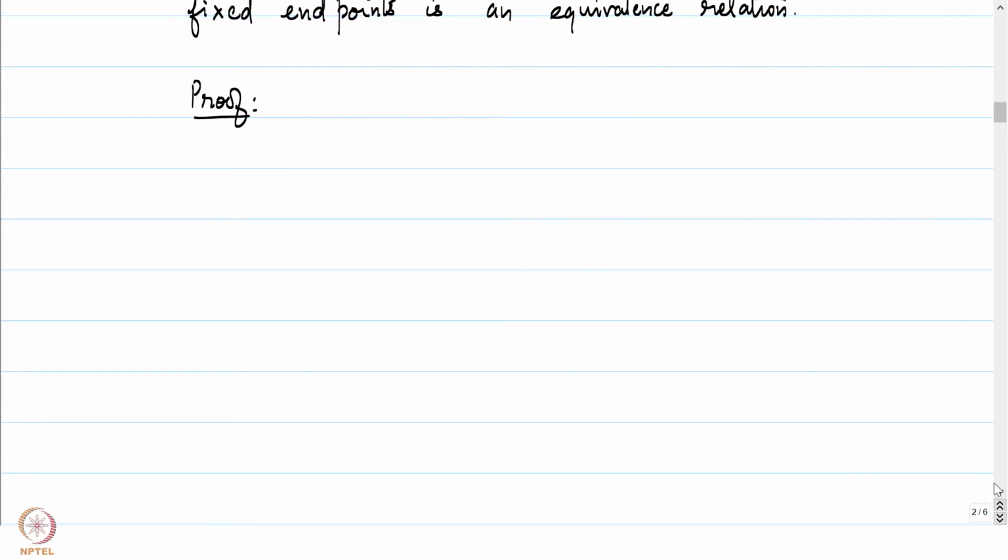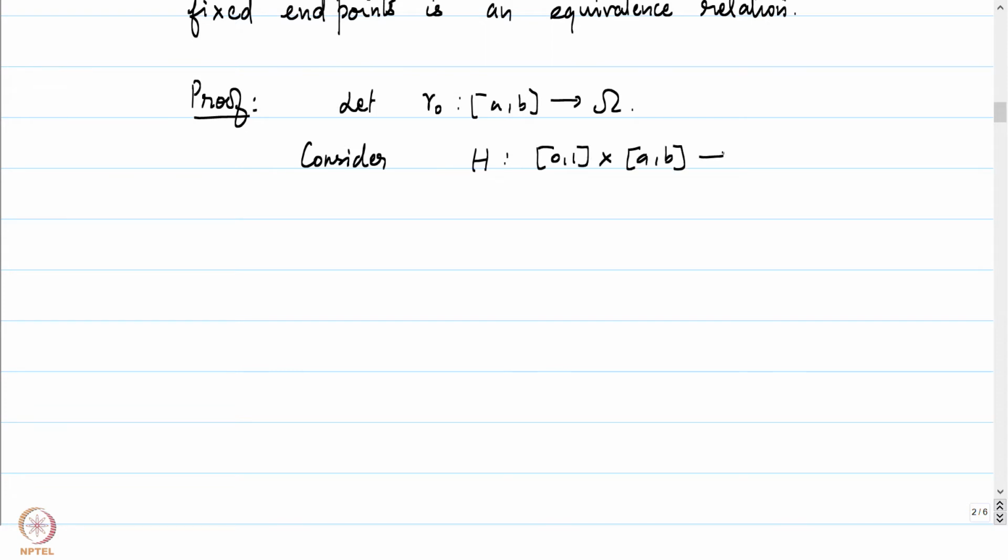Let's first see that it's indeed reflexive. That means let gamma 0 be a map from AB into omega. Then we would like to show that gamma 0 is homotopic to itself. Consider the continuous map from 0, 1 cross AB into omega given by, at every stage, the map gamma 0 itself.